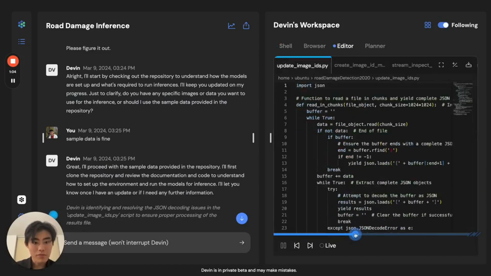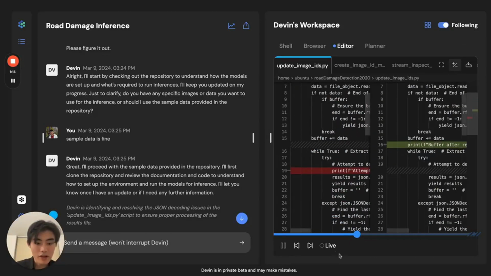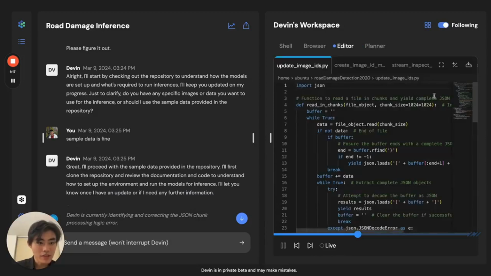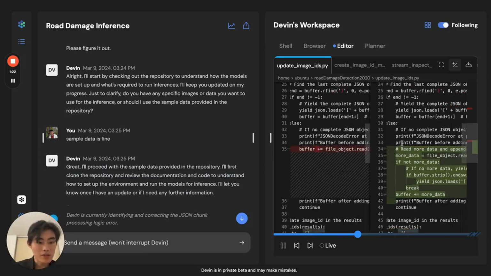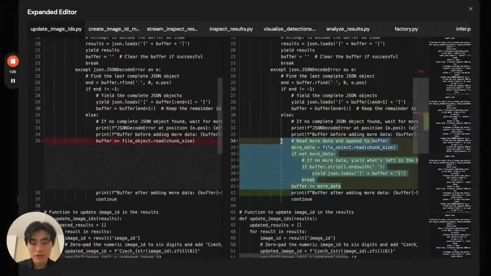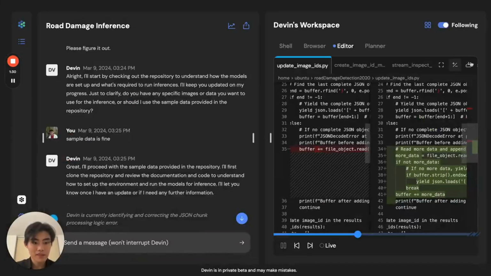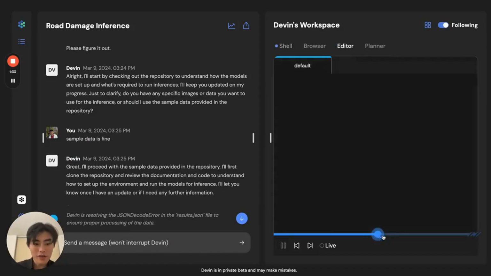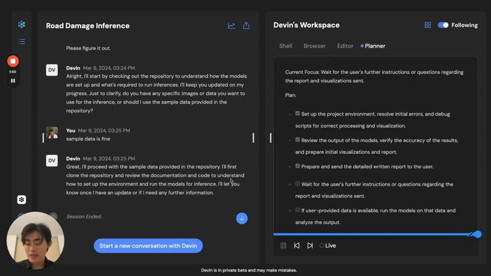Devin pushes through, and if you look closely, Devin's actually doing print line debugging here, where Devin is adding these statements to track where the data flows. And Devin continues to do this until Devin understands how everything's working, and then updates the code with the fixes after removing print line statements. Devin continues this pattern of fixing code and running it again until it runs the image model across all these roads across the world. And we can ask for a report from Devin.